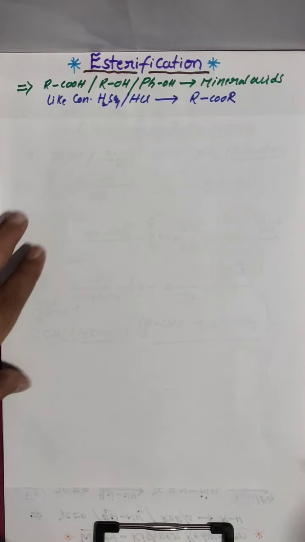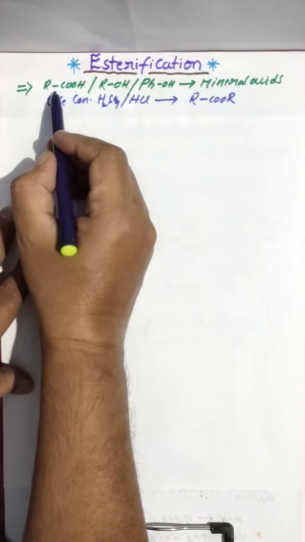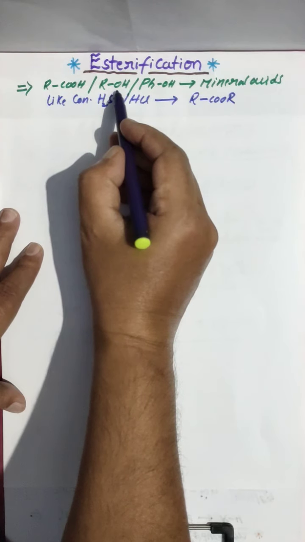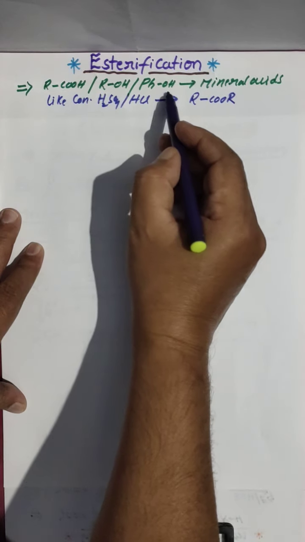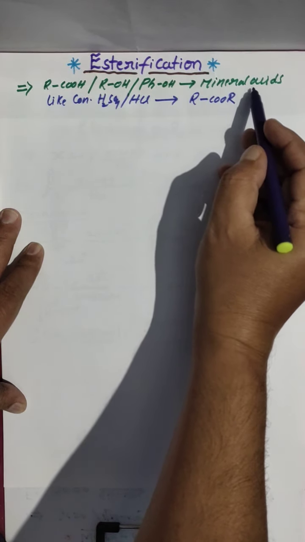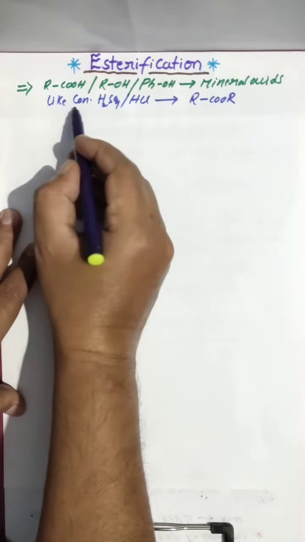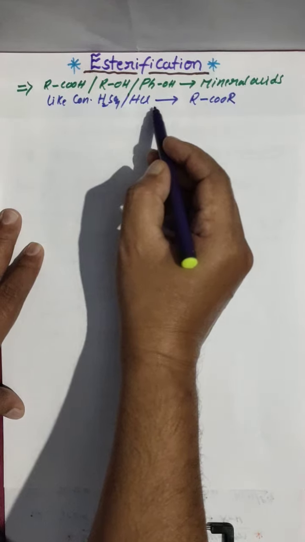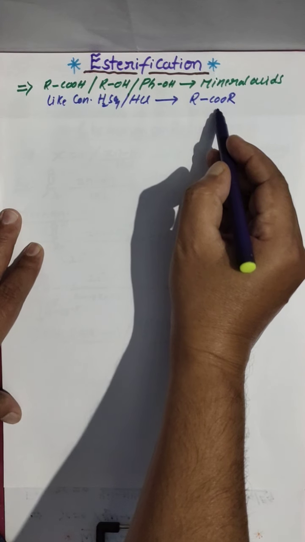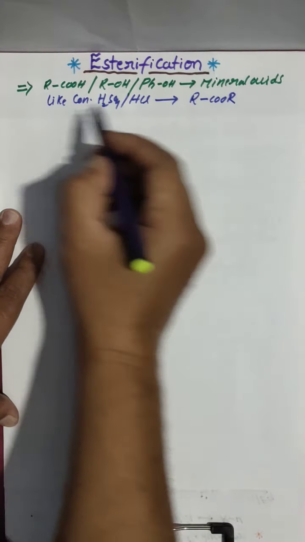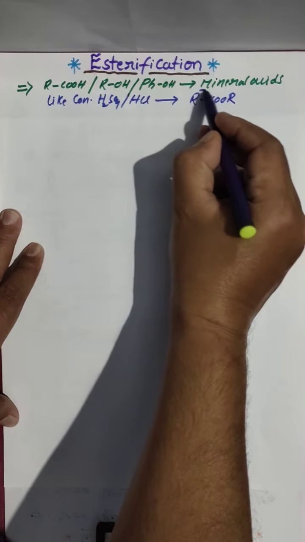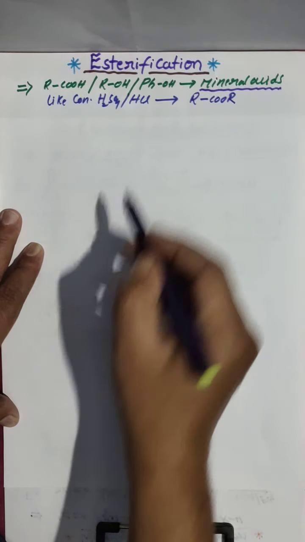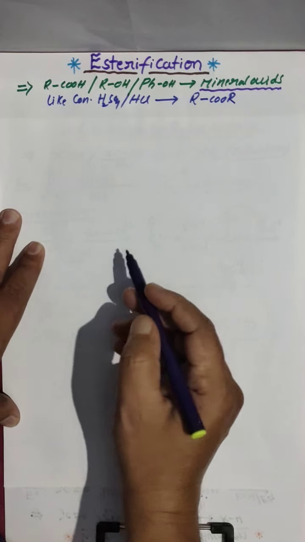What is the reaction? When carboxylic acids are treated with alcohols or phenols with mineral acids like concentrated H2SO4 or HCl, it gives esters. Here mineral acids act as catalyst.